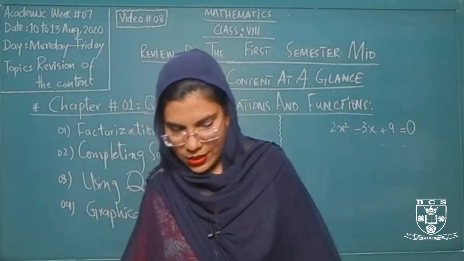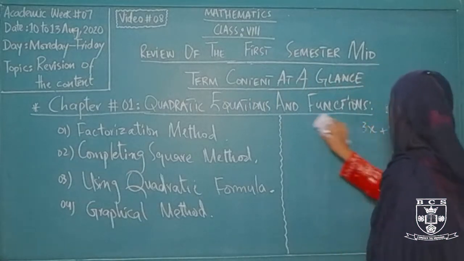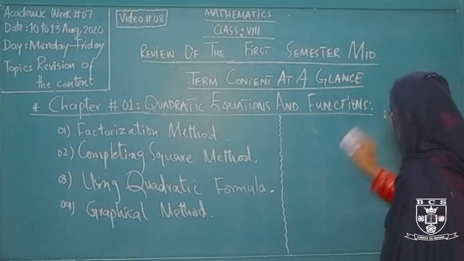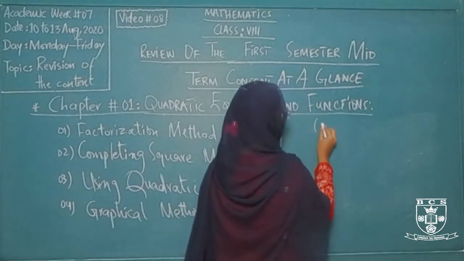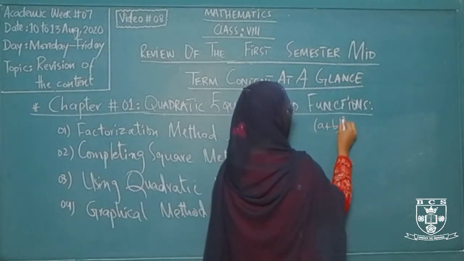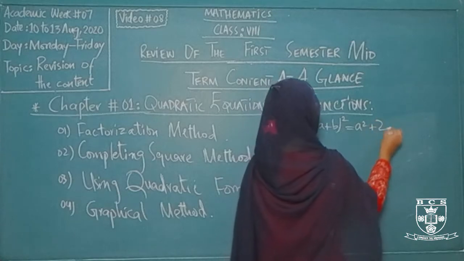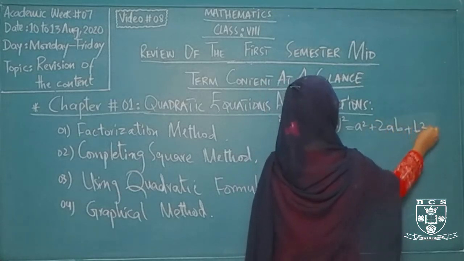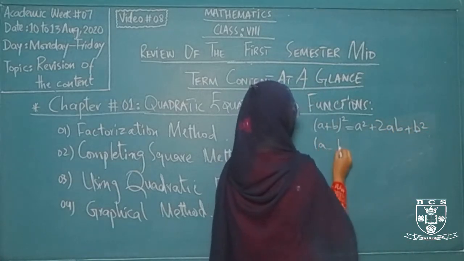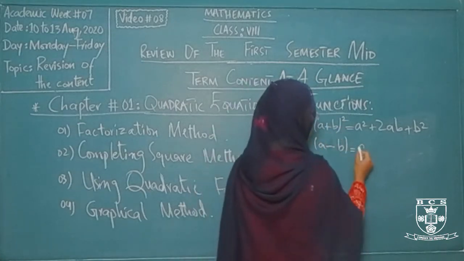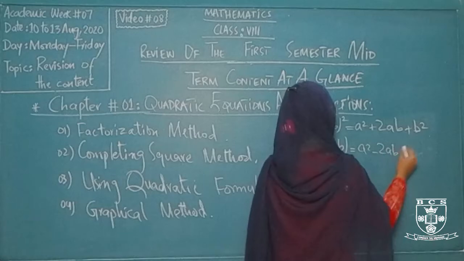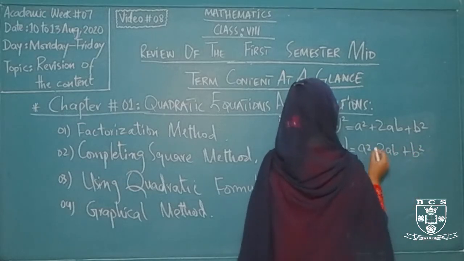After that, that is our second method, the completing square method. What do we do for the completing square method? First of all, we have to remember the two different formulae that we have discussed in the previous classes, and in two different classes we have used these two formulae.